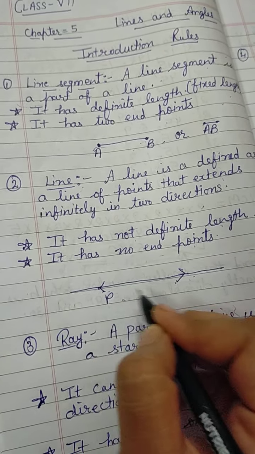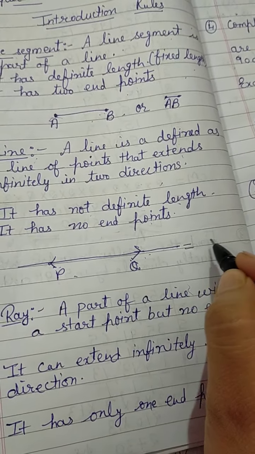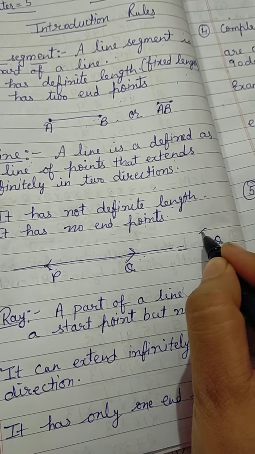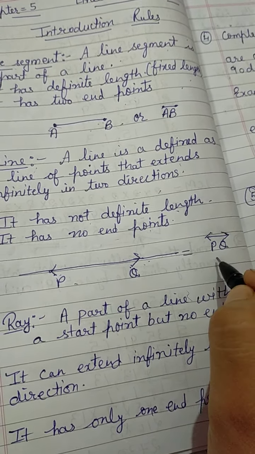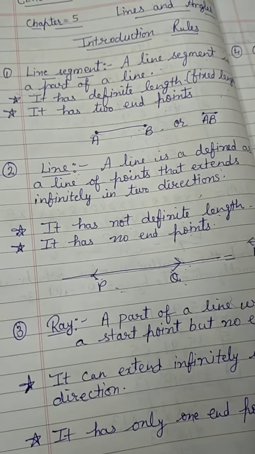We can give the name PQ here, and if we have to write this line in symbolic form, how will we write? We will write PQ, and we will draw a symbol of a line above it. So this is the line PQ.